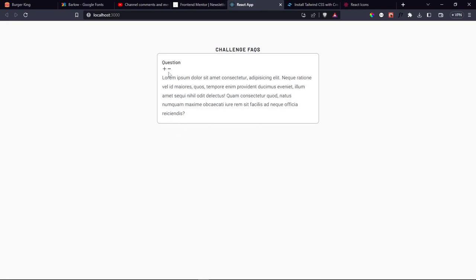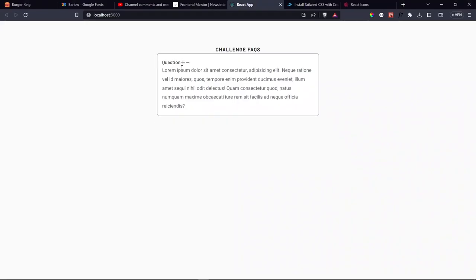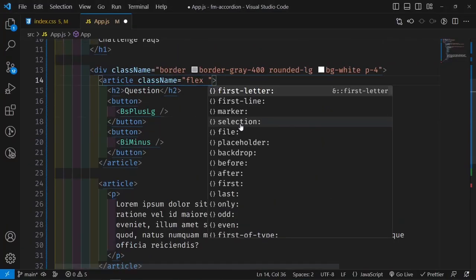Now once we have that, I need these two buttons to come here, and then the question is going to remain here. So we're going to go inside this article, and we're going to give this a class name of flex, and flex is going to align them in row form by default, so that we're going to have that. And then I need this to come all the way to the end, but you're going to see an issue just about right in about 10 seconds.